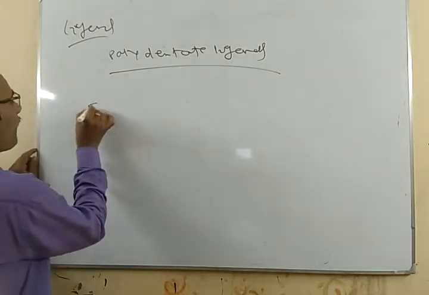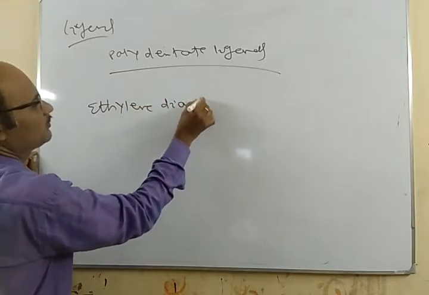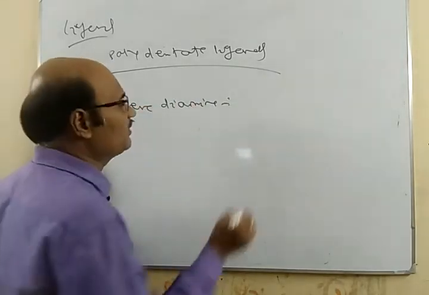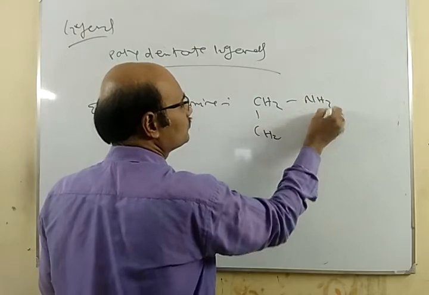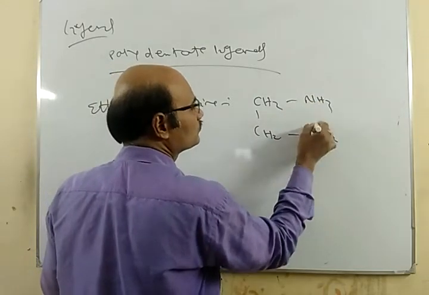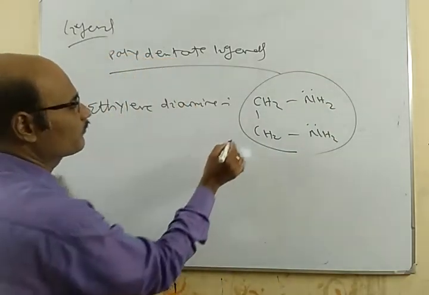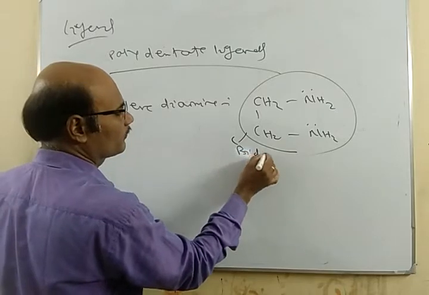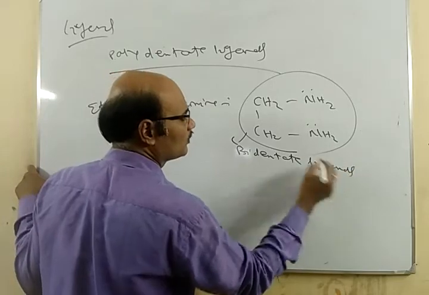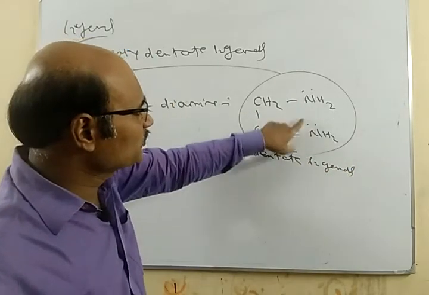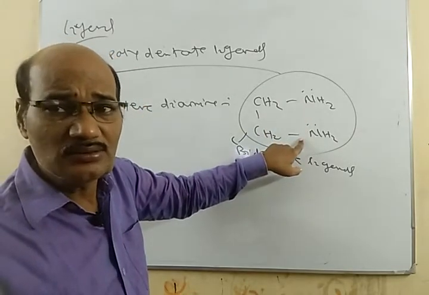For example, we have ethylene diamine, CH2NH2. This is called a bidentate ligand. We have two electron pairs to donate, from the two nitrogen atoms. So this is a bidentate ligand.